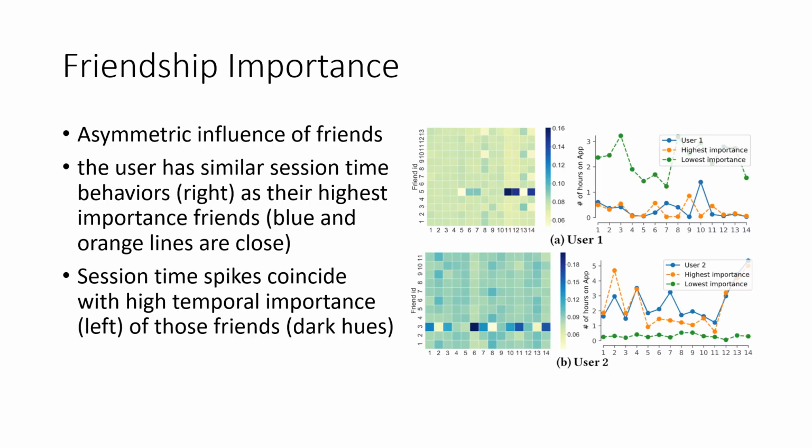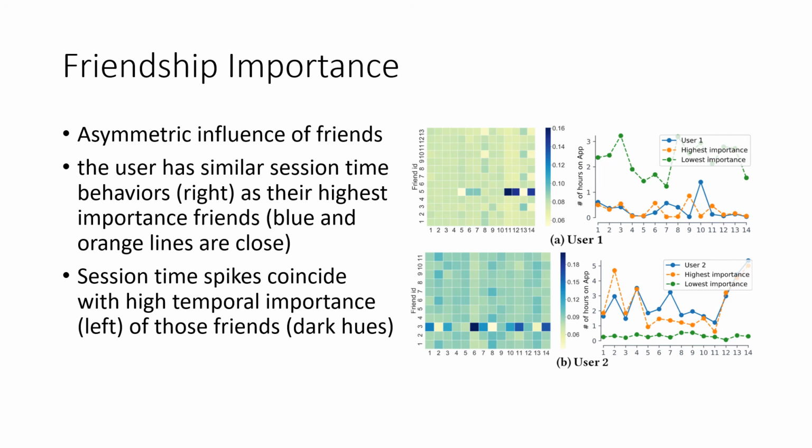Next, we study the result of friendship importance. The result of 2 random users are shown on the right side. First, we plot the friendship importance distribution over time. As we can see clearly, different friends show different importance scores, and only a few friends show relatively higher importance scores. This also confirms that most users only chat or interact with very few friends, usually less than 20%.